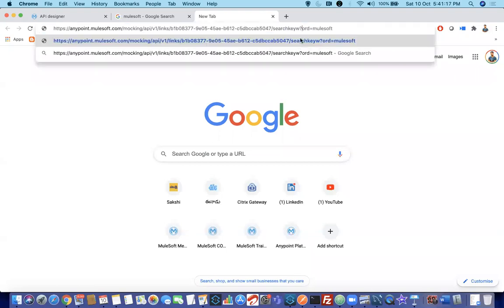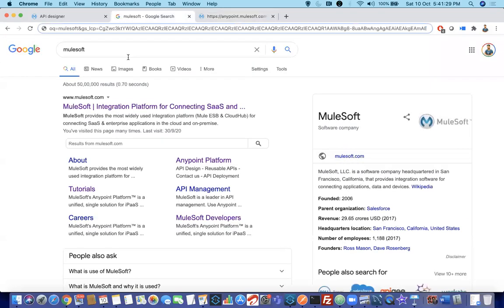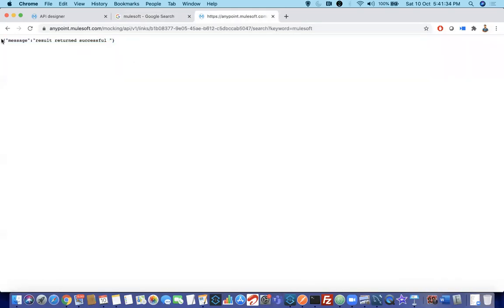I'm using keyword as the query parameter and passing my information. When I hit this, it says the result returned successfully. Here you are having a UI, but generally we won't work on UIs, we work on APIs. So this is how the action performs. I hope this is very clear for you.